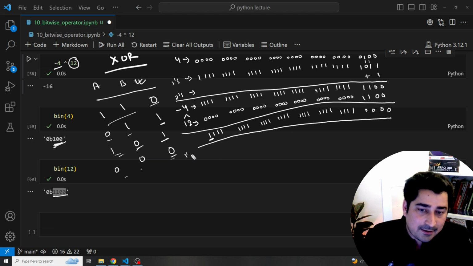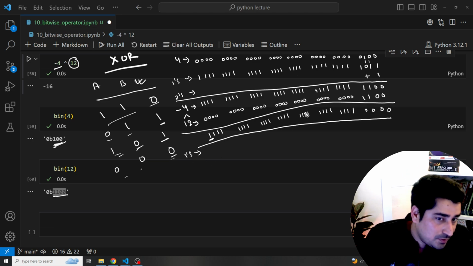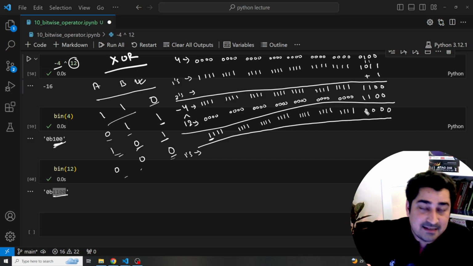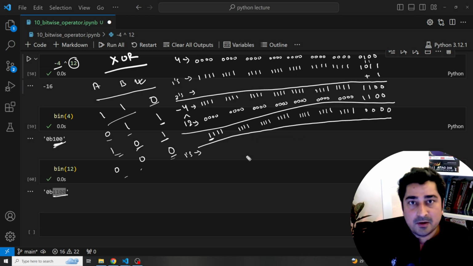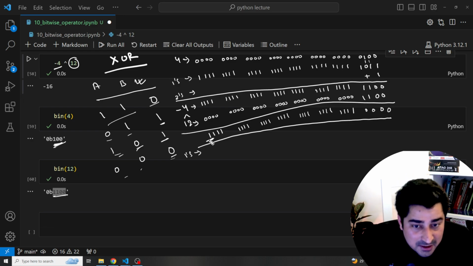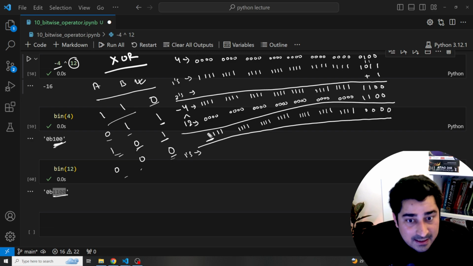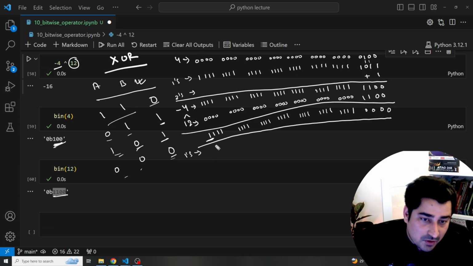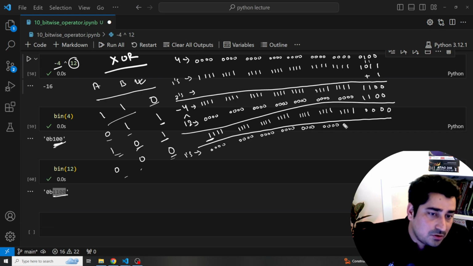So here I'll try to find out the 1s complement. This is not going to be the final answer. You can't write it down as the final answer as this one. So you have to find out the 2s complement of this, and that is going to be the final outcome, because the very first bit, the most significant bit, is 1 over here. So fine, what is the 1s complement? It's going to be all 0s, and then 1, 1, 1, 1. Now this is the 1s complement.